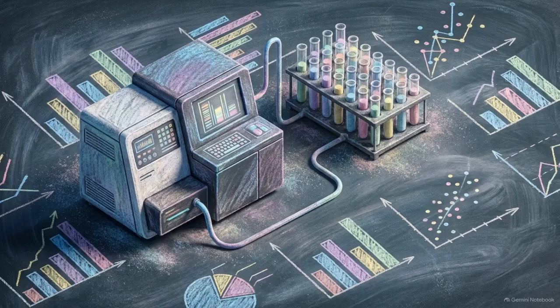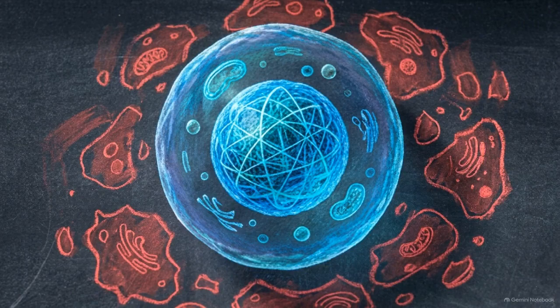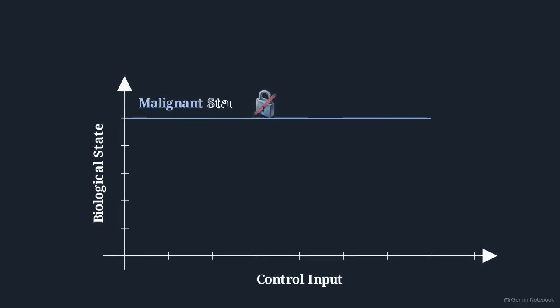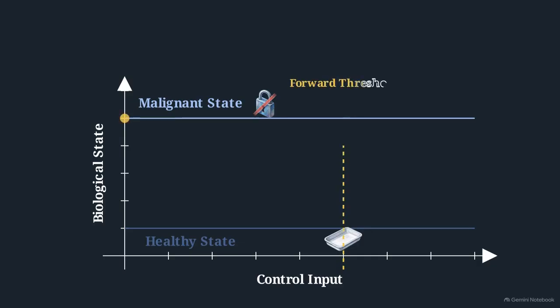Proving this geometry in a wet lab requires a strict experimental program. It starts with single-cell lineage tracing, definitively ruling out the chance that the treatment just killed the sick cells and left a healthy subpopulation behind. This chart plots a hysteresis curve, mapping control input against the biological state. Testing for this hysteresis is the ultimate requirement for proving counterductive invariant recovery, because it verifies the biological state is a true attractor and not merely clamped in place by drugs.